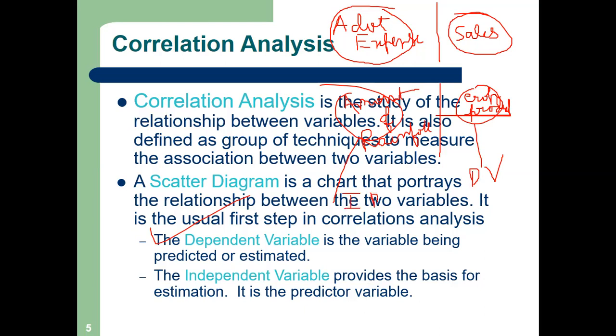Now your question may be, sir, does crop production happen only because of rainfall, and nothing else is needed? Yes, we require other things too: the fertility of the land, the type of fertilizer we are using, and the soil nutrients are also important for crop production. So there may be various factors, but generally in our syllabus, we will study only the relationship between two variables. Suppose the marks of a student and time of study.